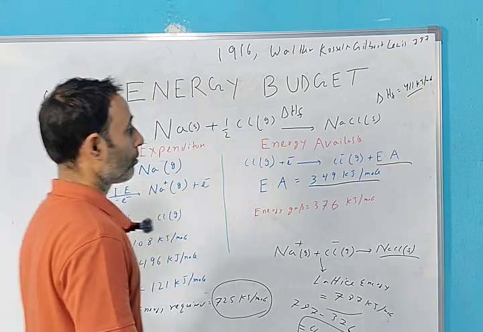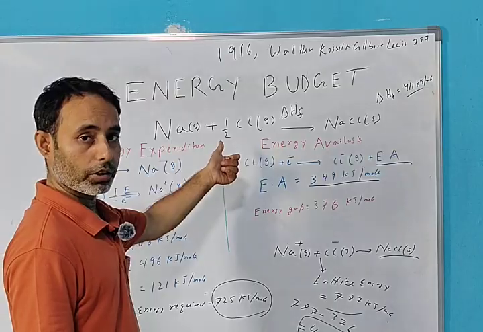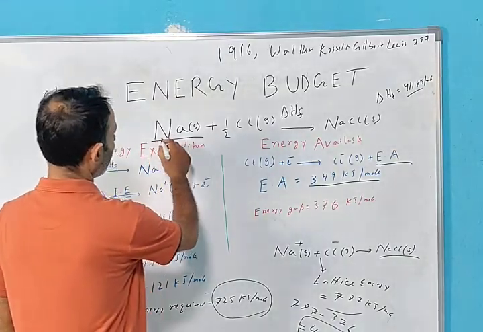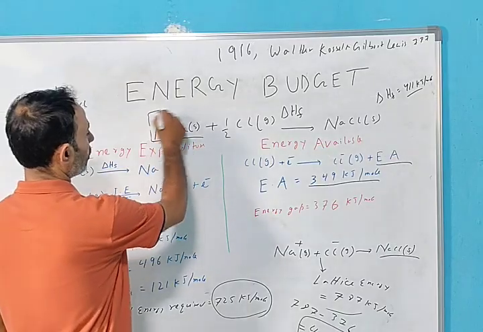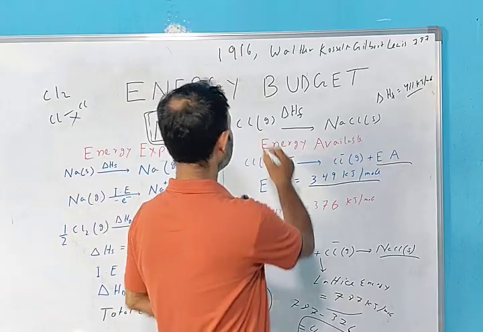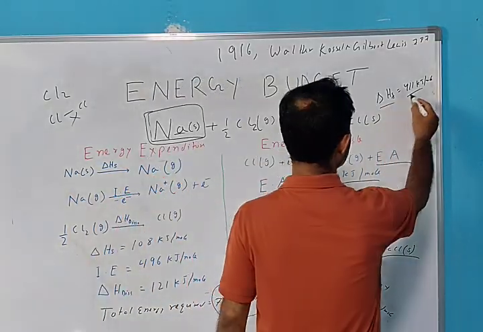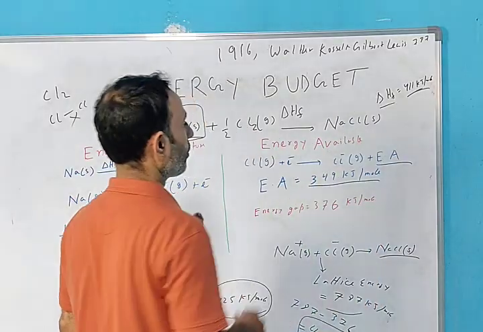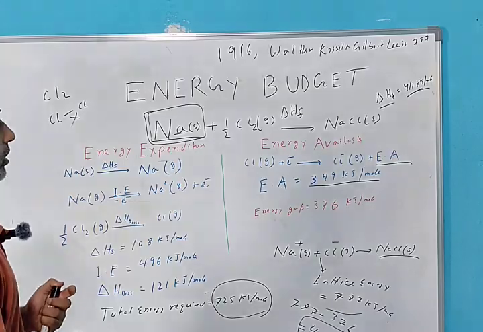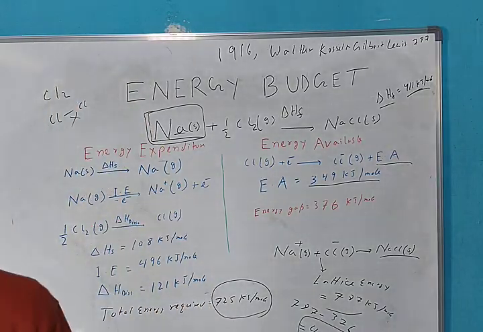What is the definition of heat of formation? Formation of 1 mole of a compound from its constituent atoms in their natural state. What is the natural state of sodium? It is solid. How is sodium found in nature? In the form of solid, and Cl in the form of gas. So this will be the heat of formation, 411 kilojoule per mole. We will discuss it in detail in lattice energy and the Born-Haber cycle. Note it down so that we can move further.